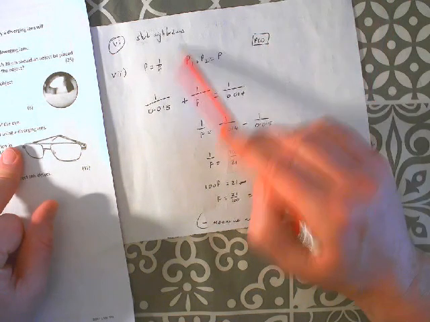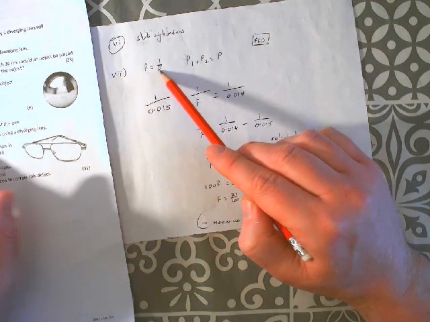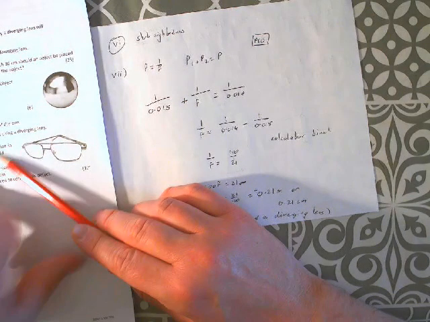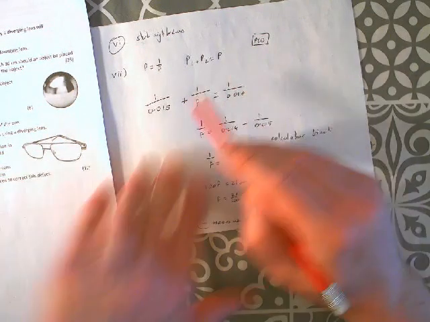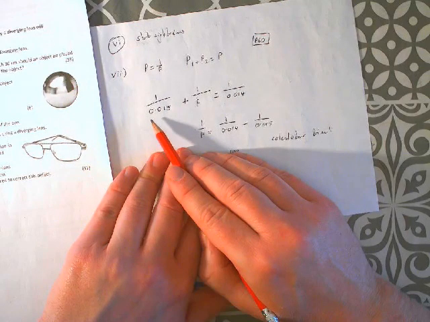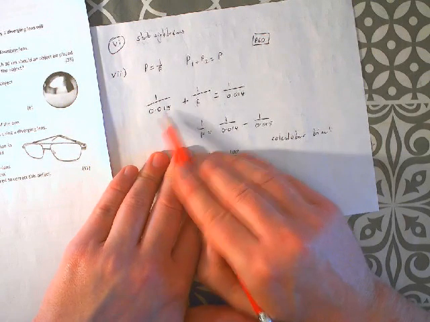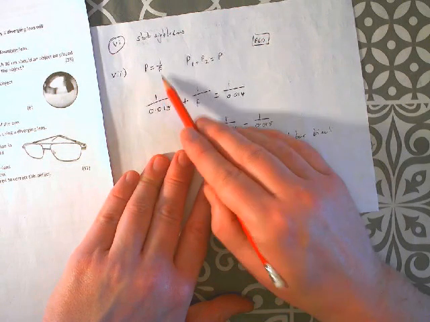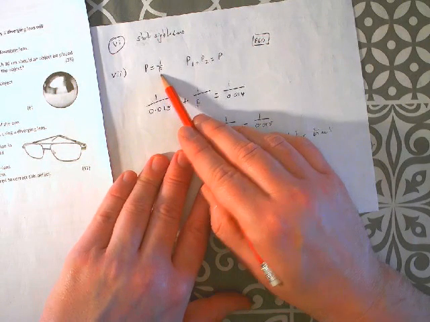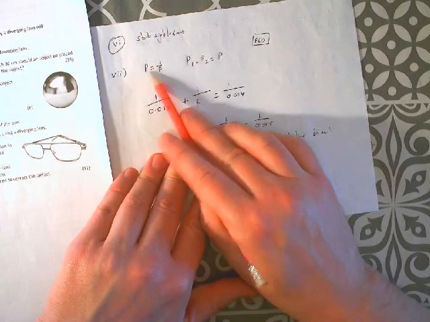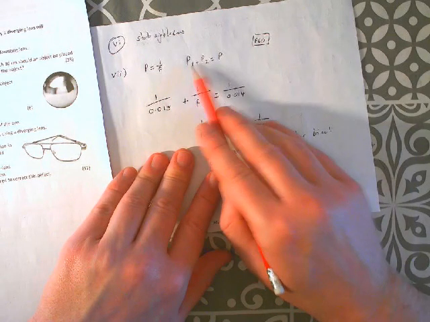So the eye, stated defect of the eye that can be corrected using a diverging lens, that's short-sightedness, when the image is formed inside the ball of the eye and you want it to be on the retina. So you want to spread it out a bit more. Part VII, the focal length of the cornea-lens combination in an eye should be 1.5 centimeters when you're looking at a distant object.